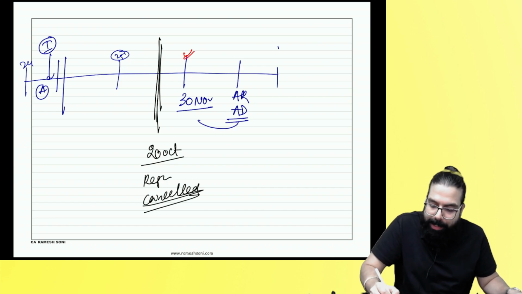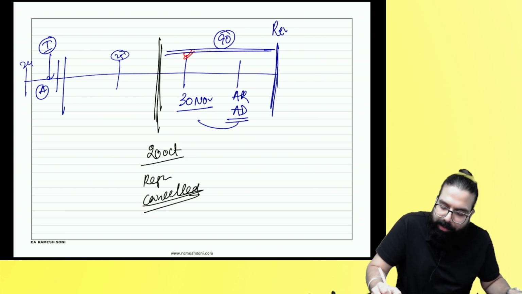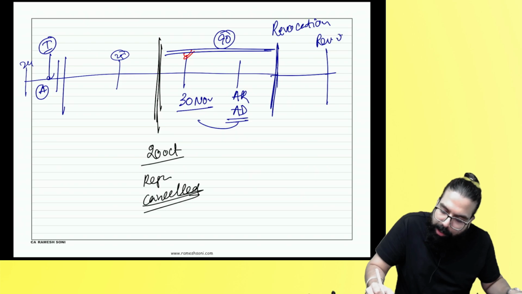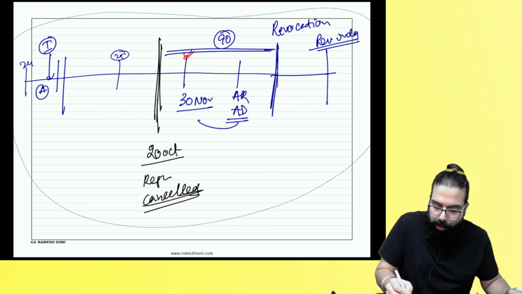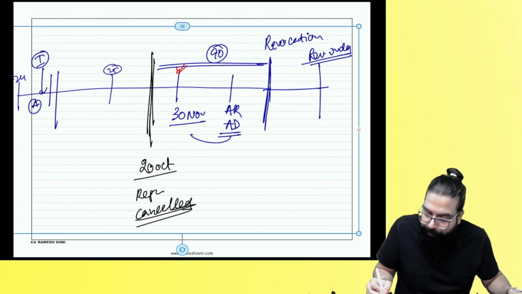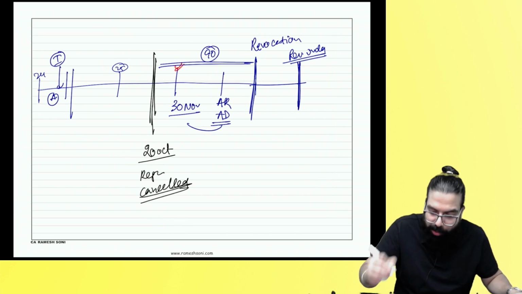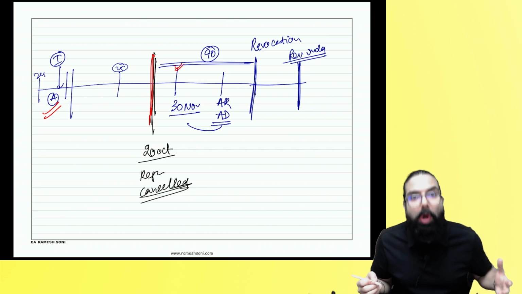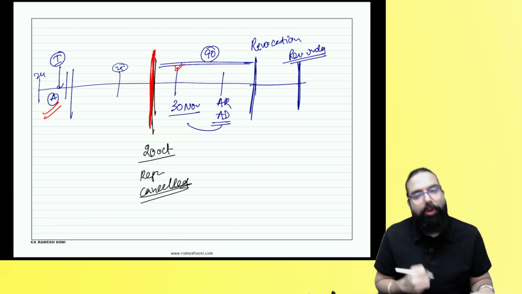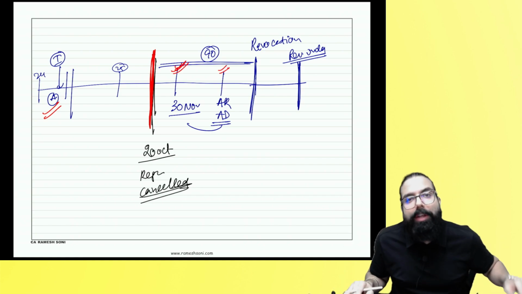No problem. They are telling, now do one thing. Go online. Within 90 days, you have to apply for revocation. Yes, sir. If I apply for revocation, and revocation order is given saying, sir, your registration is not cancelled, we are revoking the cancellation order. If they give you a revocation order, everyone listen to me very carefully. You were eligible to take the ITC with respect to this invoice, but you could not take it because your registration was cancelled, and 30th November or the annual return due date is gone. And you could not take the credit.